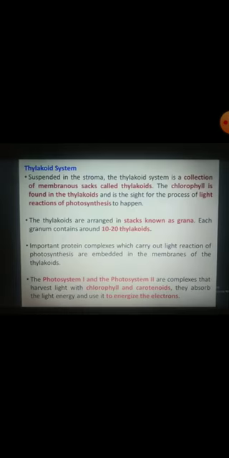Inside the stroma there are thylakoids, which are actually grana, the stacks of thylakoids. Outside these grana there is this stroma. What is contained in the stroma? Chloroplast DNA, chloroplast ribosomes, the thylakoid system, starch granules, and many other proteins floating around in the stroma.